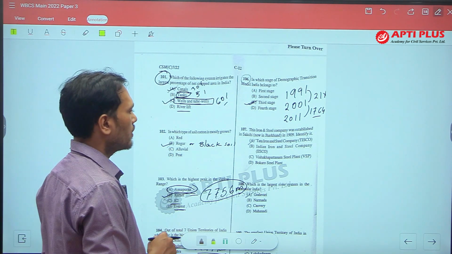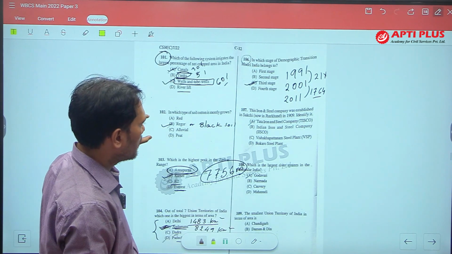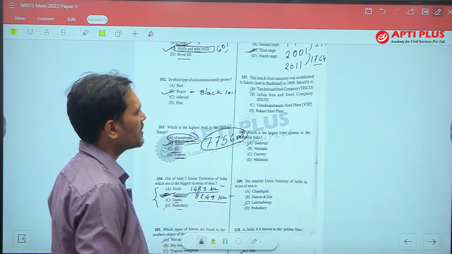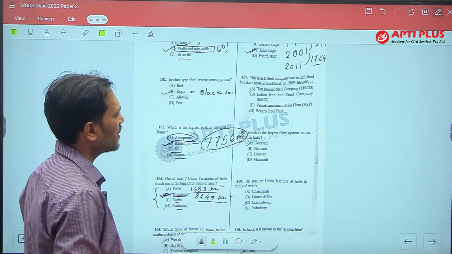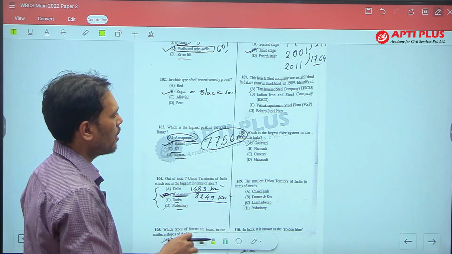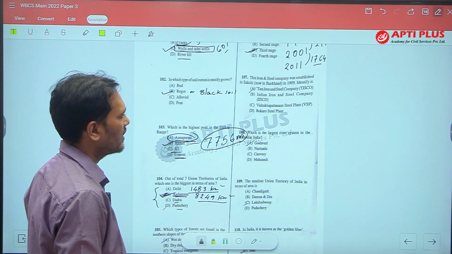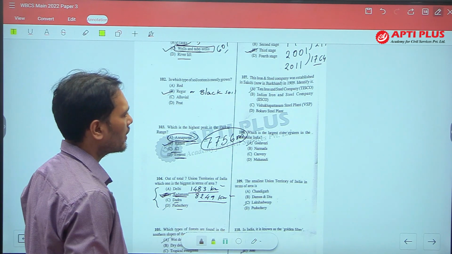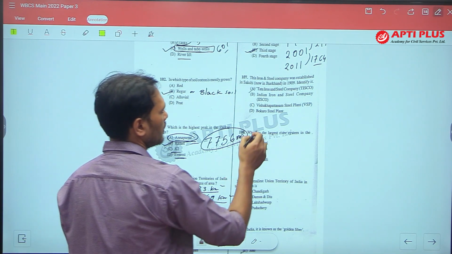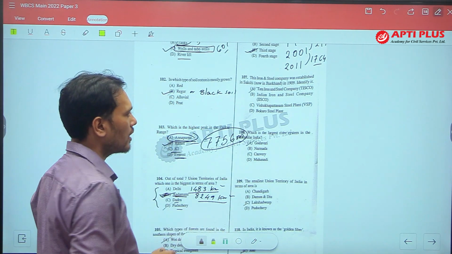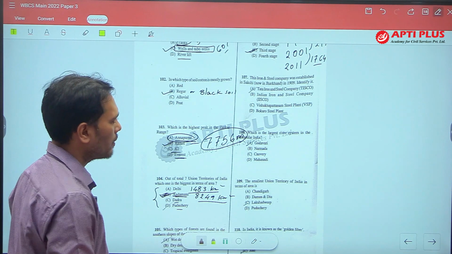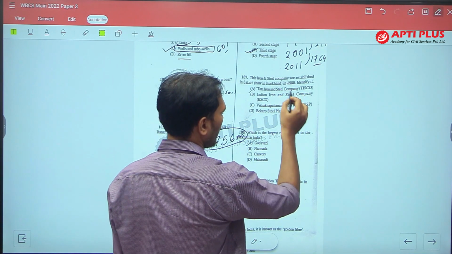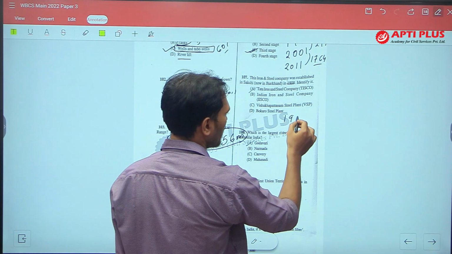Next question: this iron and steel company was established in Sakchi, which is now in Jharkhand, in 1909. Identify it. First of all, I want to make a correction here. The iron and steel company being talked about here was not established in 1909, it was established in 1907.